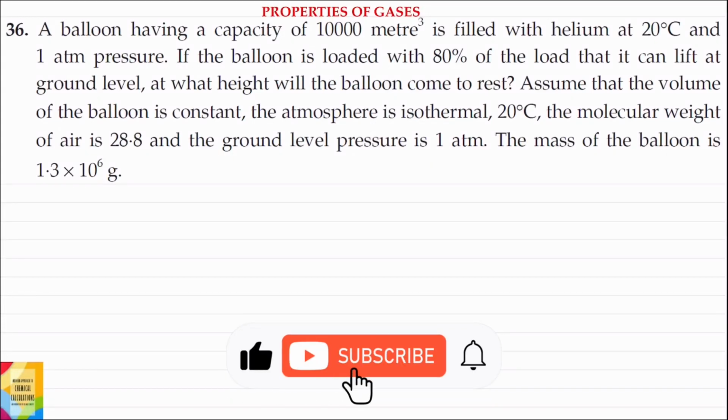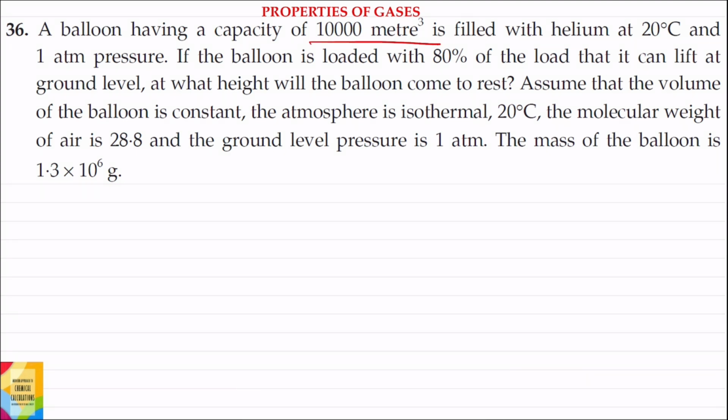Question 36. A balloon having a capacity of 10,000 meter cube is filled with helium at 20 degrees centigrade and 1 atmosphere pressure. If the balloon is loaded with 80% of the load that it can lift at ground level, at what height will the balloon come to rest? Assume that the volume of the balloon is constant.